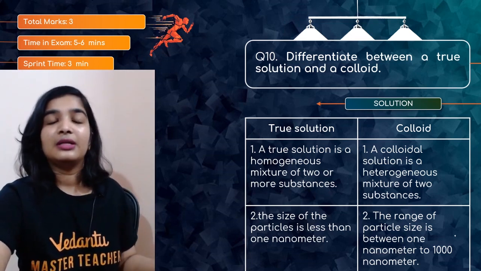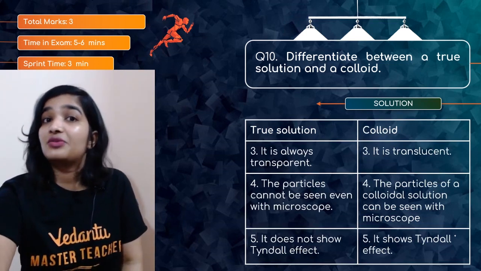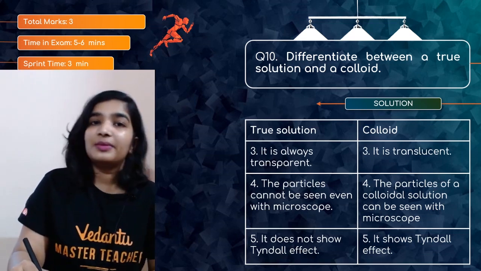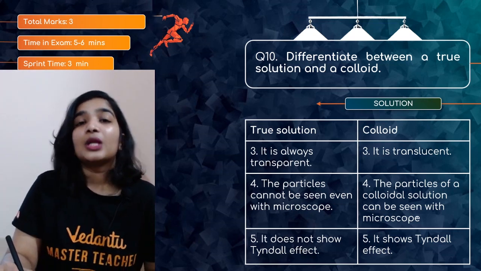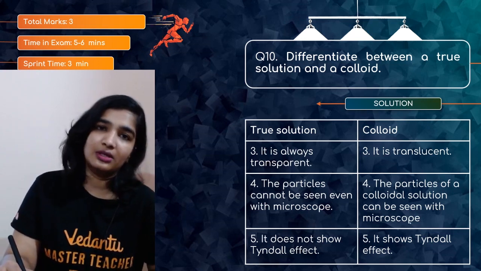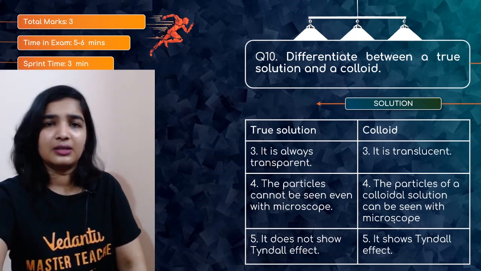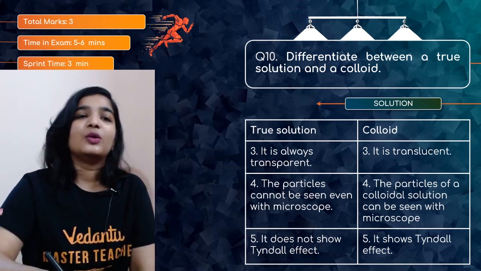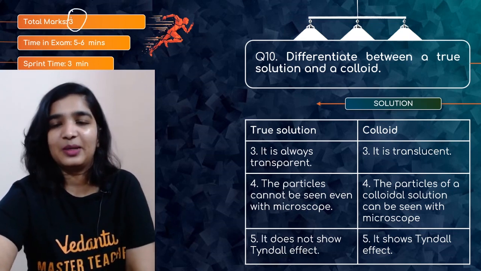The true solution does not exhibit the Tyndall effect. Colloid shows the Tyndall effect. True solution is transparent, whereas colloids are translucent. The particles of a true solution cannot be seen even with a microscope, because they are less than 1 nanometer. But colloid particles are not visible to the naked eye, yet with a microscope you can see them. You can even talk about the separation technique as well, and write 1 example of true solution and colloid, then you can get 3 marks. Nice, no? This is a very easy question.